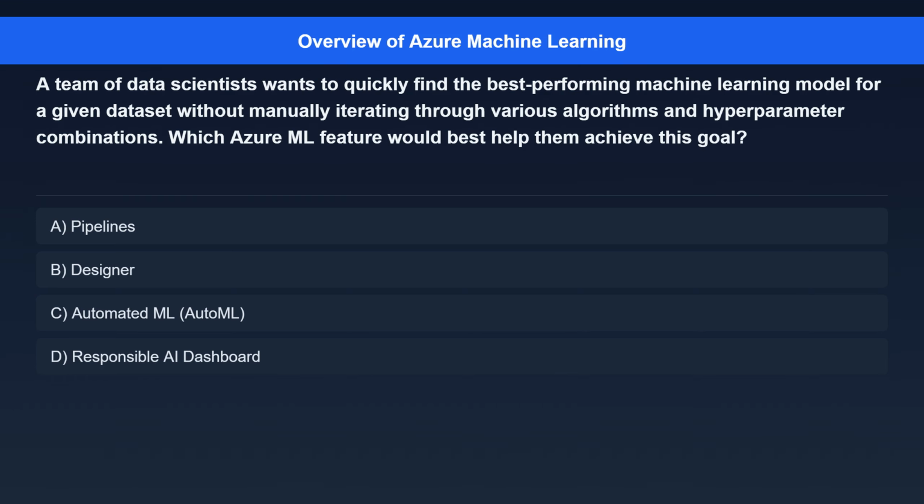Question 3. A team of data scientists wants to quickly find the best performing machine learning model for a given dataset without manually iterating through various algorithms and hyperparameter combinations. Which Azure ML feature would best help them achieve this goal? Option A, pipelines. Option B, designer. Option C, automated ML, auto ML. Option D, responsible AI dashboard.